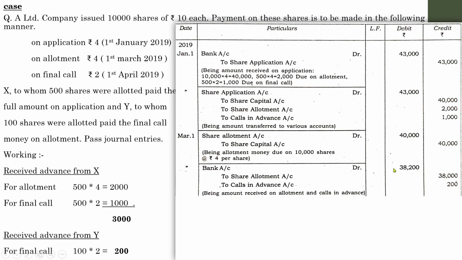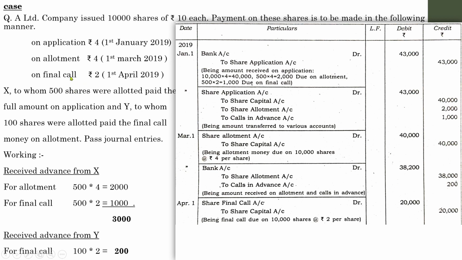So bank account debit 40,000 minus 2,000, 38,000, and remember in this case there is an adjustment, that is 200 in advance. So total amount collected is 38,000 plus 200, 38,200. So the total amount of allotment is 38,000 and calls in advance is 200, being the amount received on allotment and calls in advance. So that is with regard to the allotment. Next one, finally the final call.